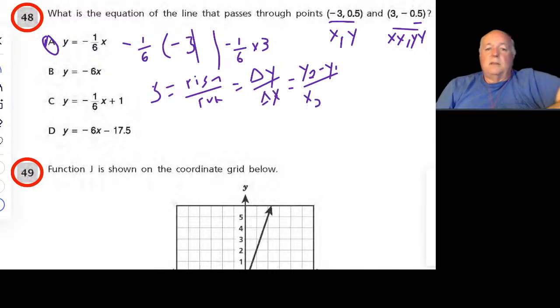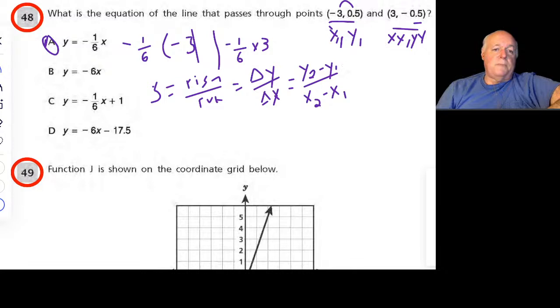Okay, the x1 and the x2 are our (x, y) and our (x, y) points. It doesn't matter which you choose for y2 or y1, but whichever you choose, you have to use the same respective x2. So if you choose minus 3, then you can't go and choose minus 0.5. You have to use the respective one. So if this is x1, y1, then you have to stick within those two. That's why it doesn't matter which you choose, the subtractions will still work out.